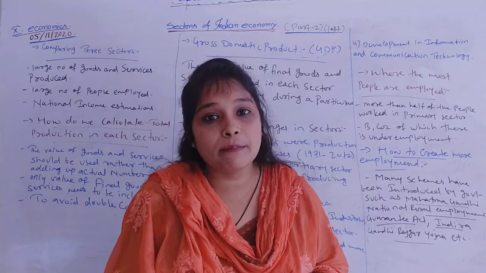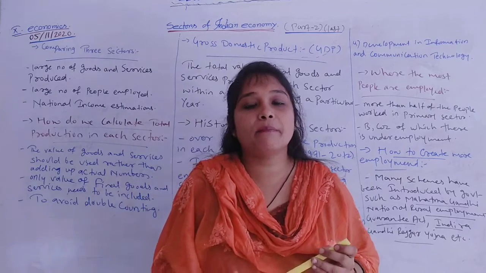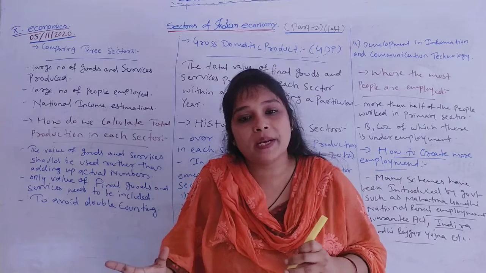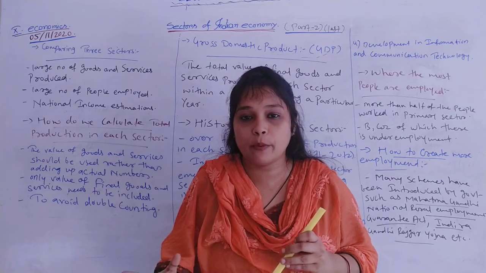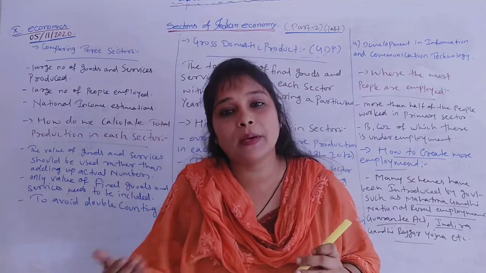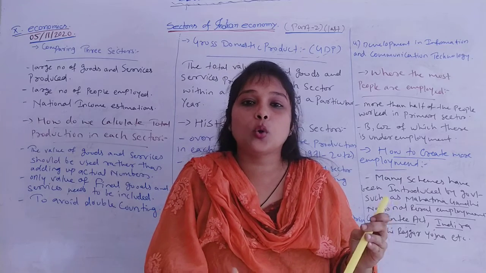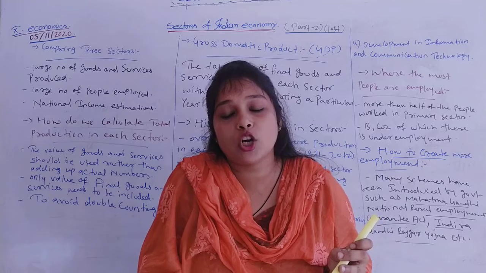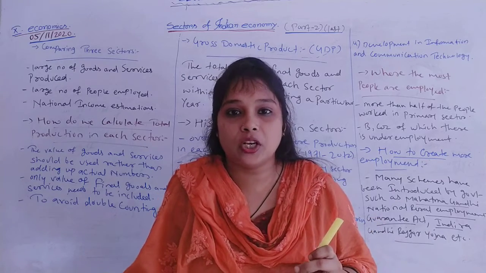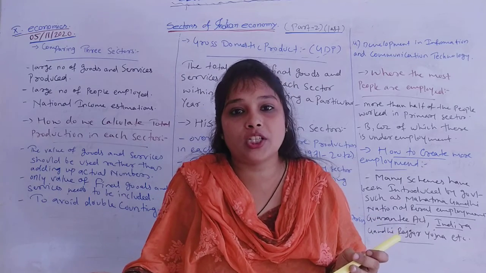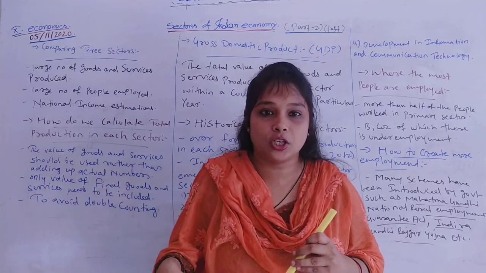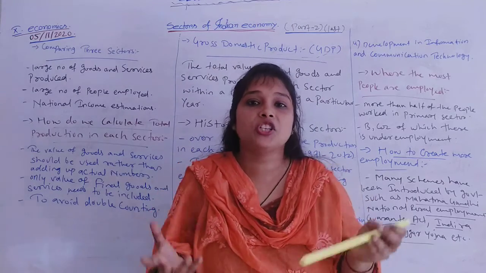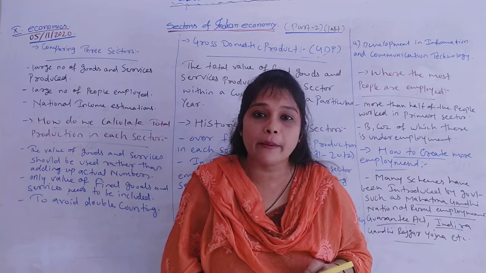Now, what is underemployment? Underemployment means a situation where only one or two people are required for the production, but two or three more people are there, and those extra people who are working are not required because they will not change the level of production. They will not increase the level of production, or decrease it. So they are called unemployed, and the situation is called underemployment.